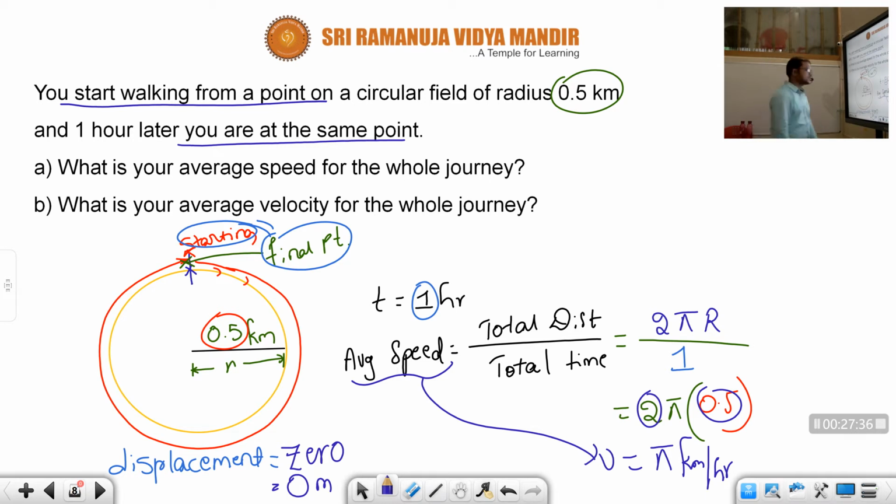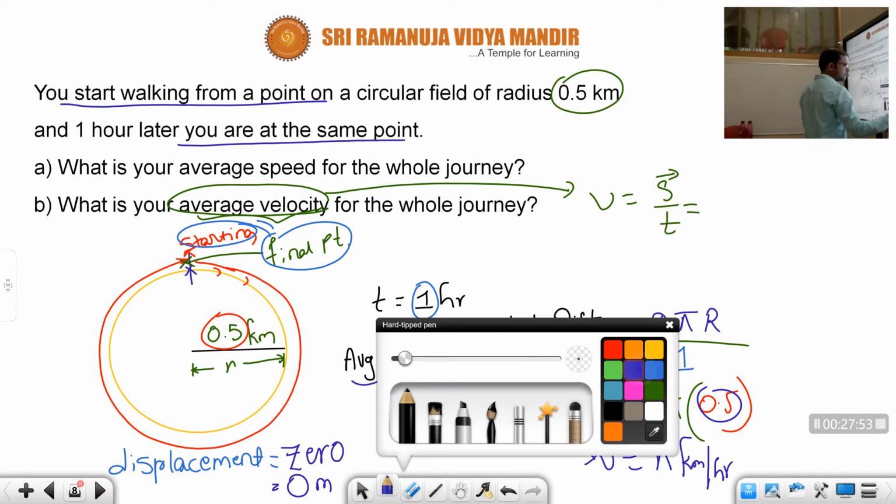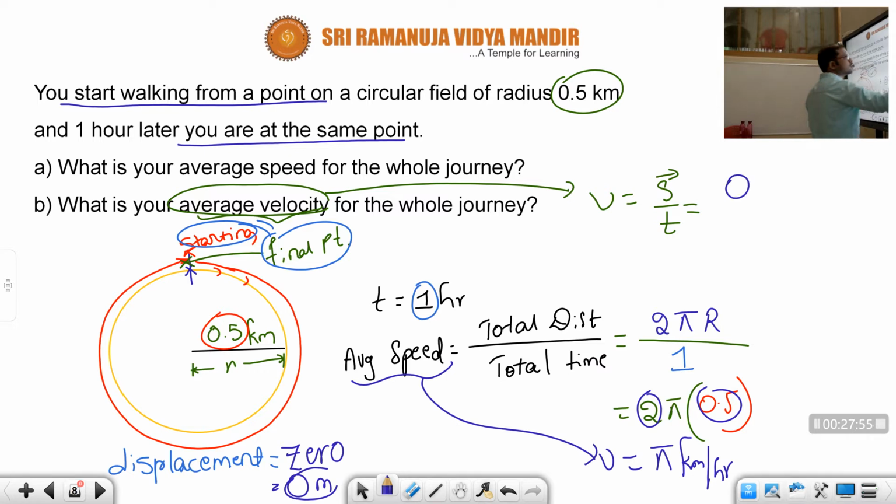Velocity also 0. The average velocity formula is velocity equal to displacement by time. Displacement is 0, so 0 by t, which is nothing but 0. So velocity is 0, children, and speed is pi kilometer per hour.